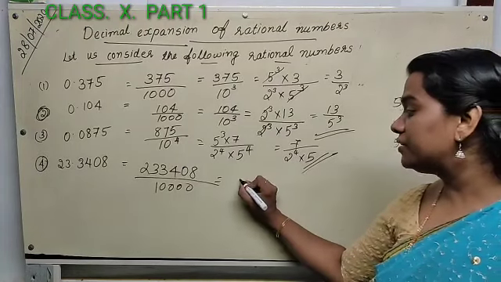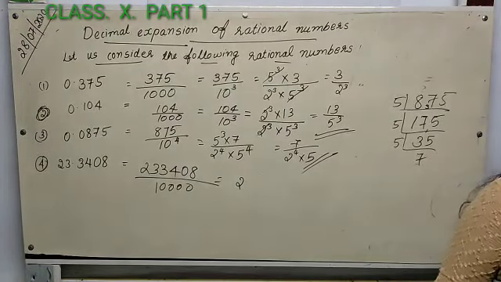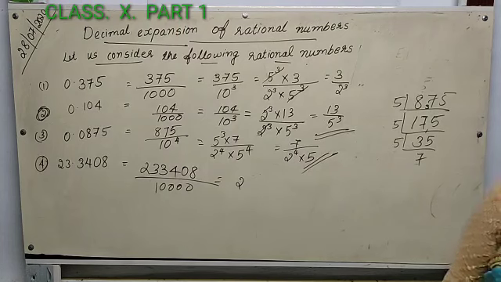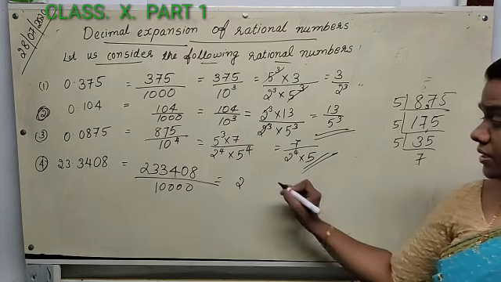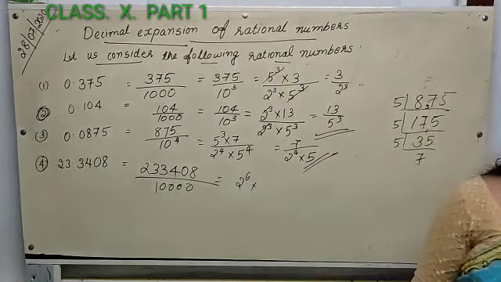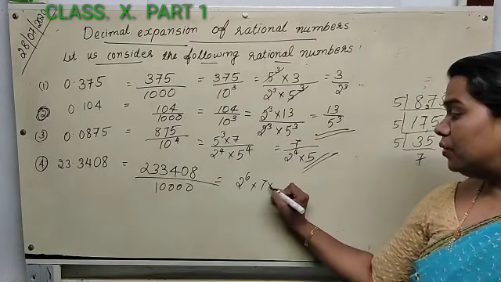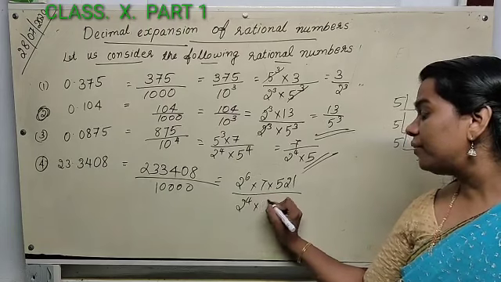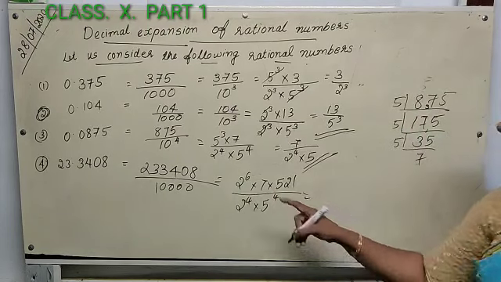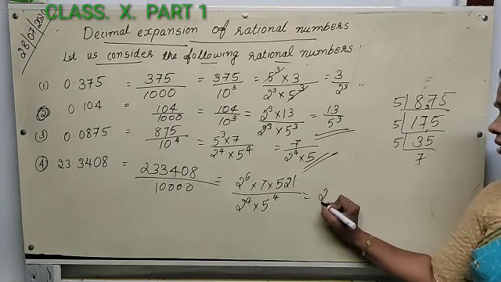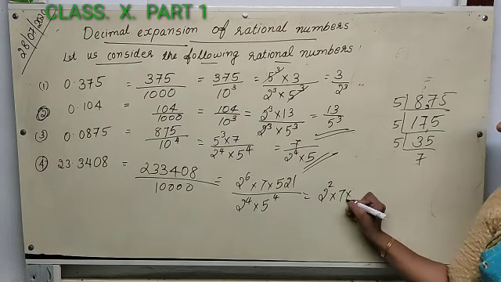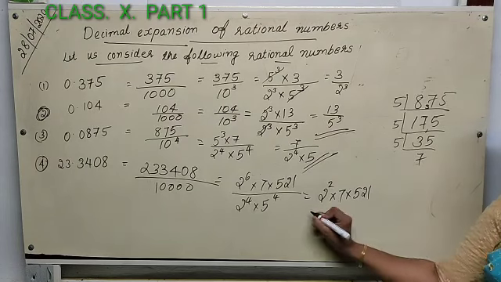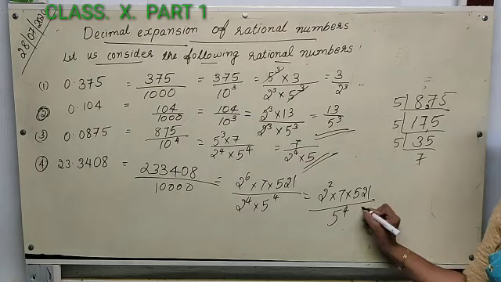On prime factorization you will get 2 raised to 6 into 7 into 521 divided by 2 raised to 4 into 5 raised to 4. Again on simplification you get 2 square into 7 into 521 divided by 5 raised to 4.